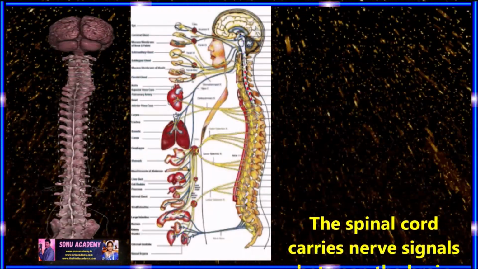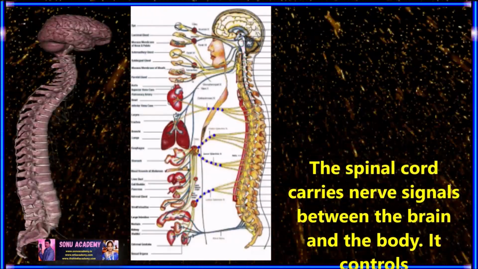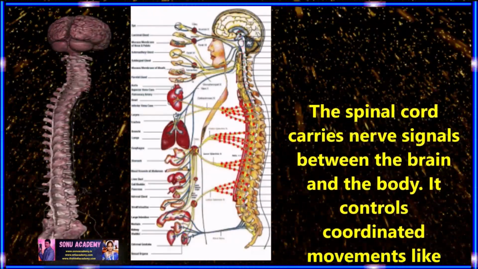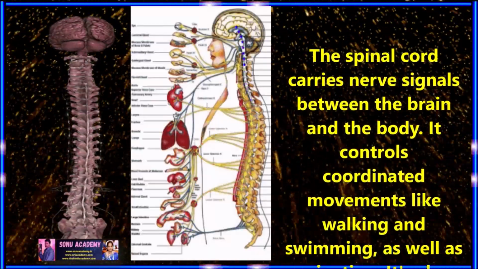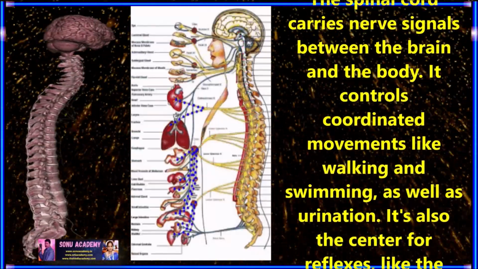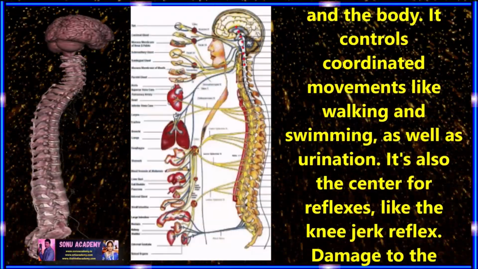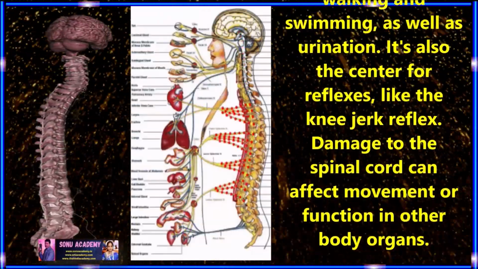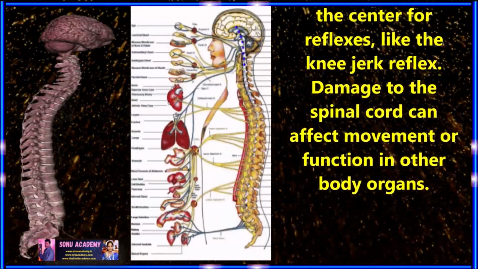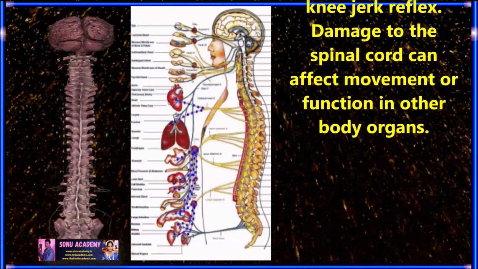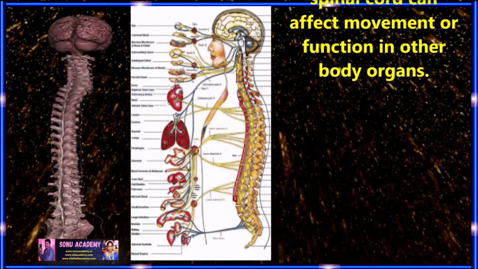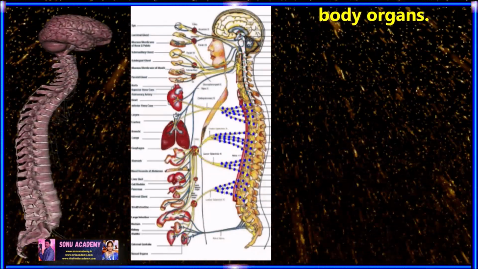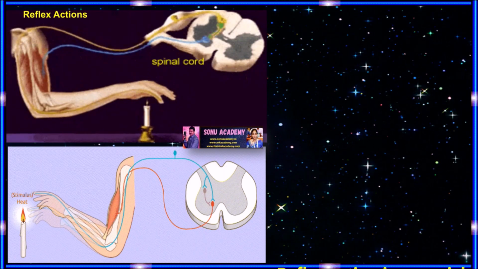Children, now let us discuss the functions of the spinal cord. The spinal cord carries nerve signals between the brain and the body. It controls coordinated movements like walking, running, swimming, etc., as well as urination. It's also the center for reflexes like the knee jerk reflex. Damage to the spinal cord can affect movement or function in other body parts.